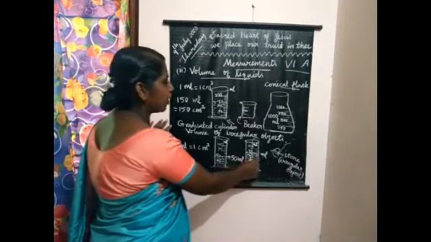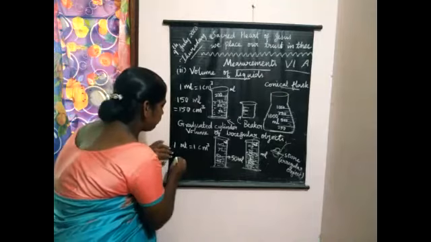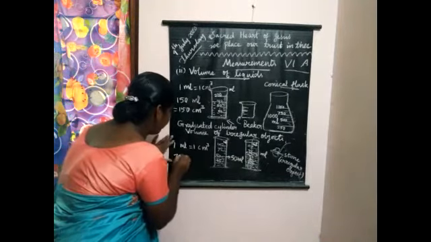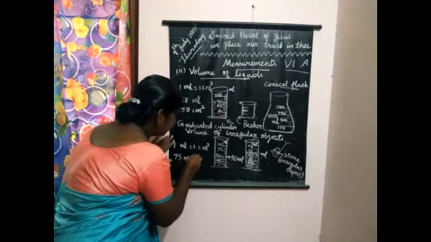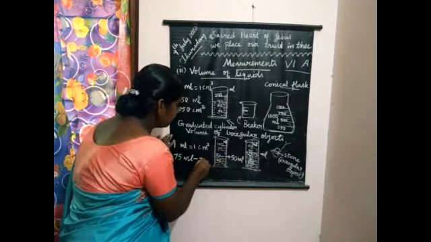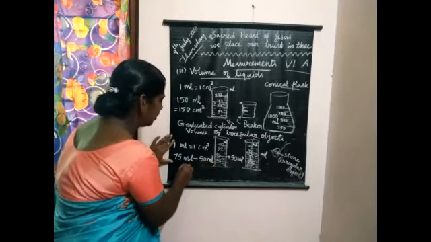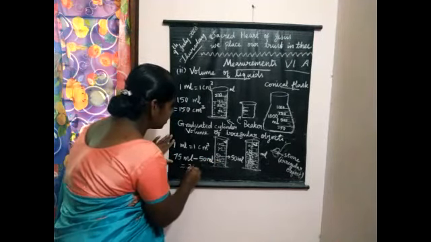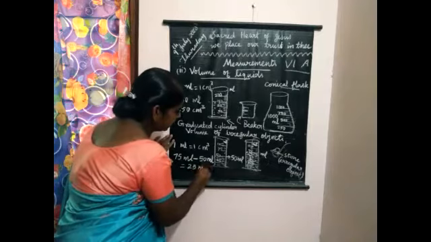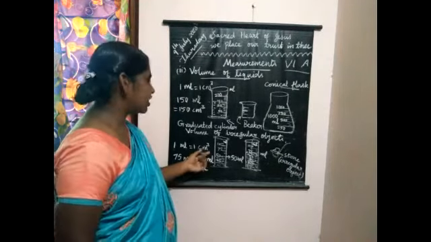Now how to calculate the volume of this irregular object, the stone? So what is the final measurement of water level? 75 ml. Therefore 75 ml minus what is the original level of water? 50 milliliter. Therefore 75 milliliter minus 50 milliliter will be giving, what is the answer? 25 milliliter. So this 25 milliliter has to be converted to centimeter cube.